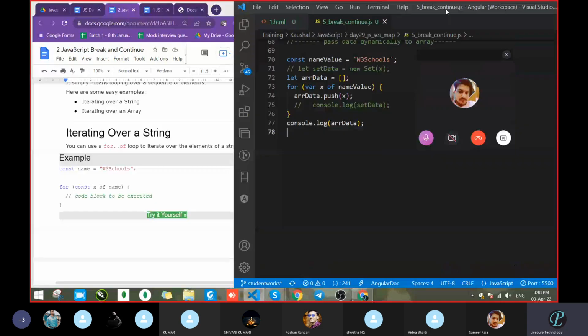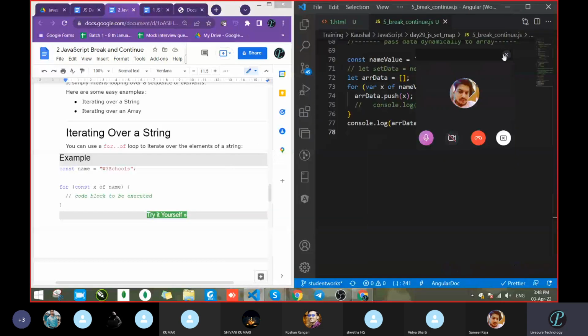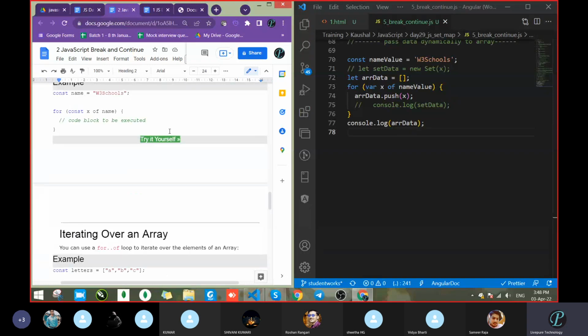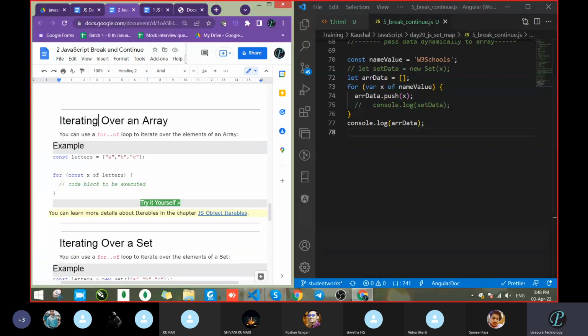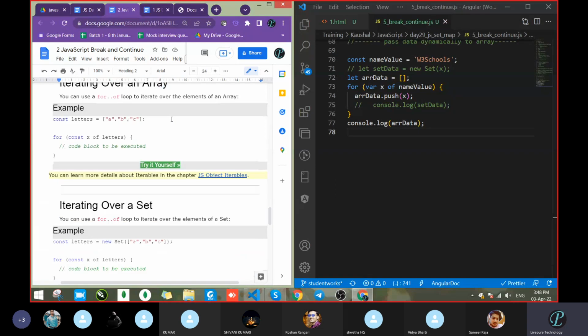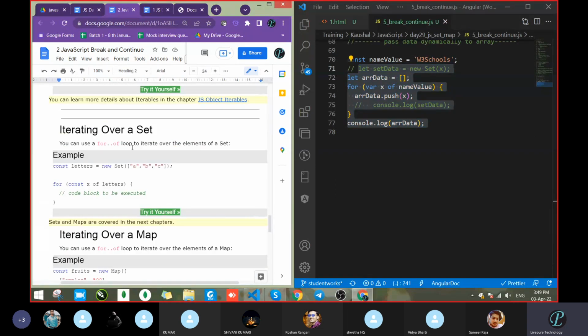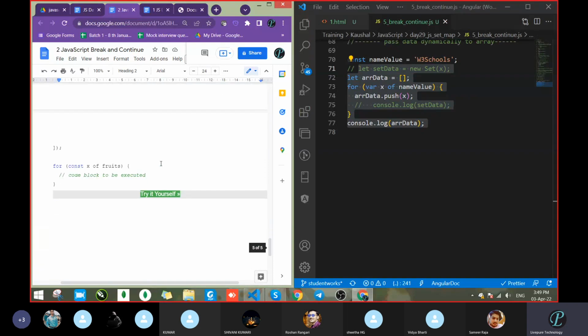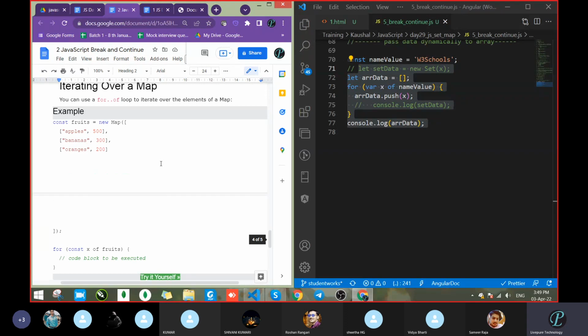See, I'm not going into debug mode because it's taking too much time. Now itself it has taken more than half an hour. Okay, so we know how to iterate a string with the help of for. Then we know how to iterate the array, and how to iterate the set, we already saw this. How to push, how to iterate the map, we can do the same thing. Now this is finished.